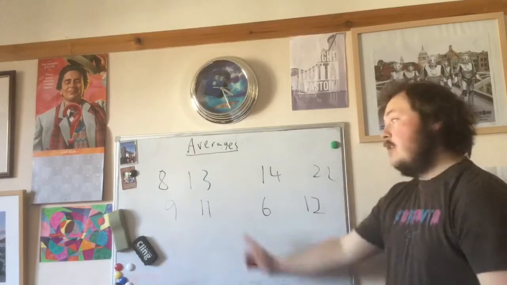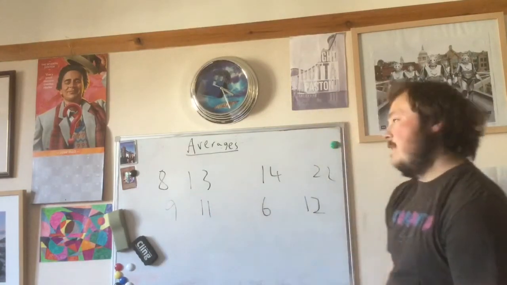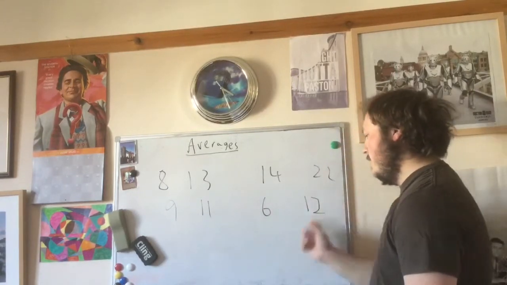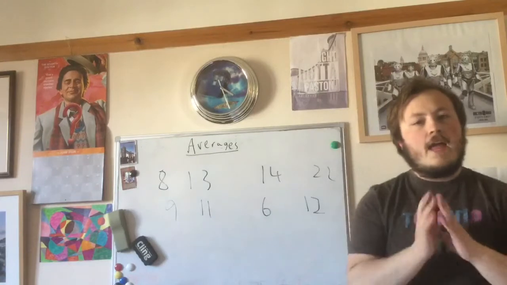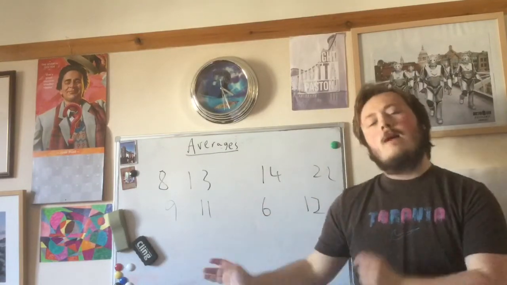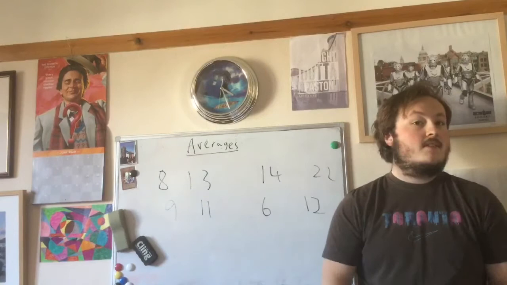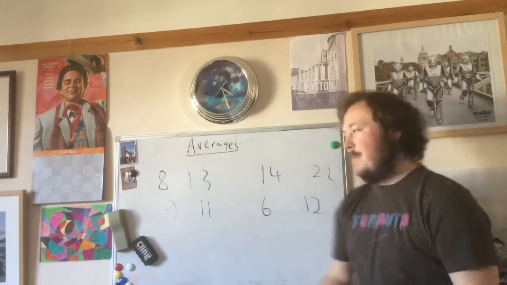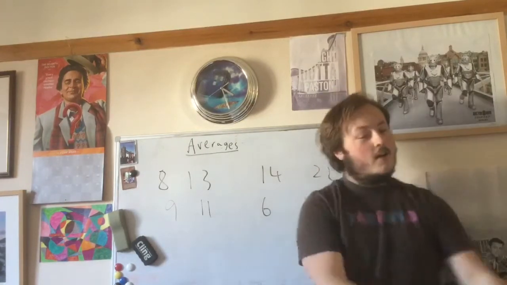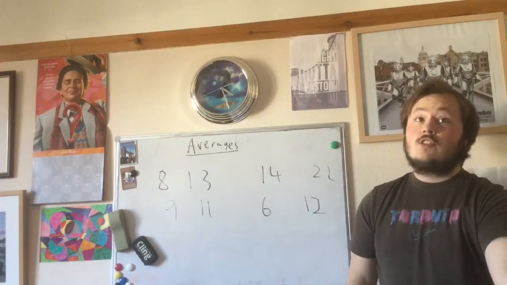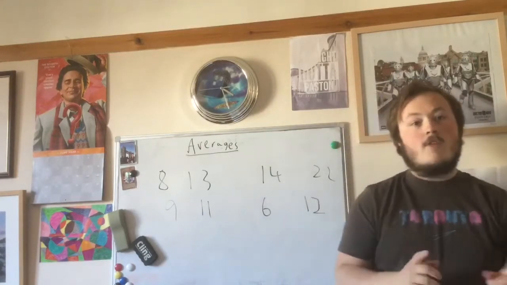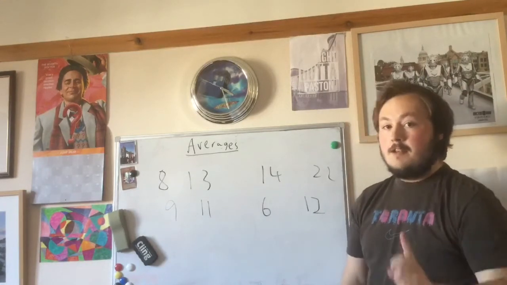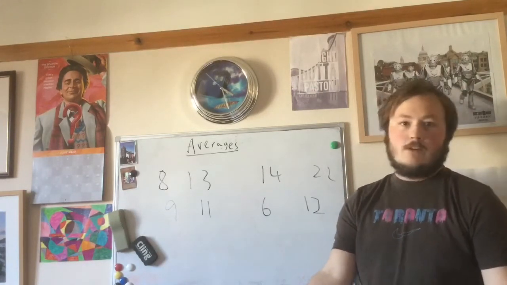Now let's find the mode from this. Well, 8 appears once, 13 appears once, 14 appears once, 22 appears once, 9 appears once, 11 appears once, 6 appears once, 12 appears once. Oh, they all appear once. There's no number that appears more times than another. So that means there's no mode. Because there's no mode on this, we can't have an average. But there must be an average, so we might need to use one of the other 2 averages to figure it out. So that's the first criticism. What if there's no repeating numbers? It means there can't be a mode.